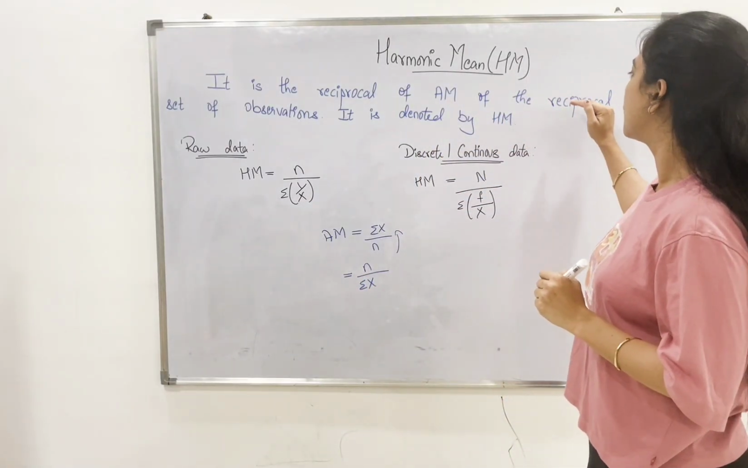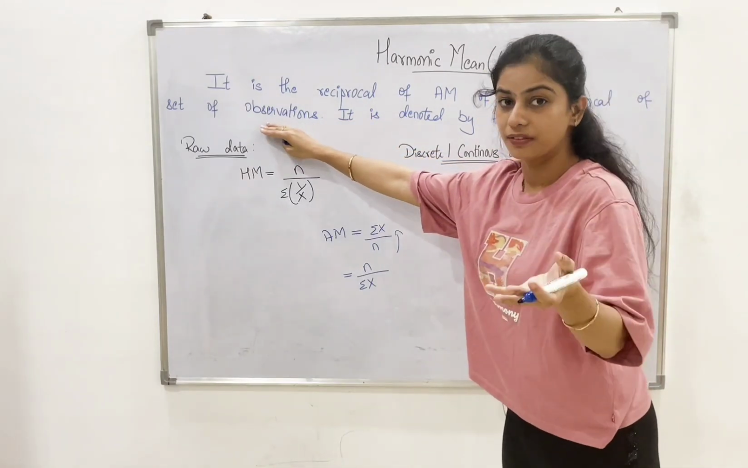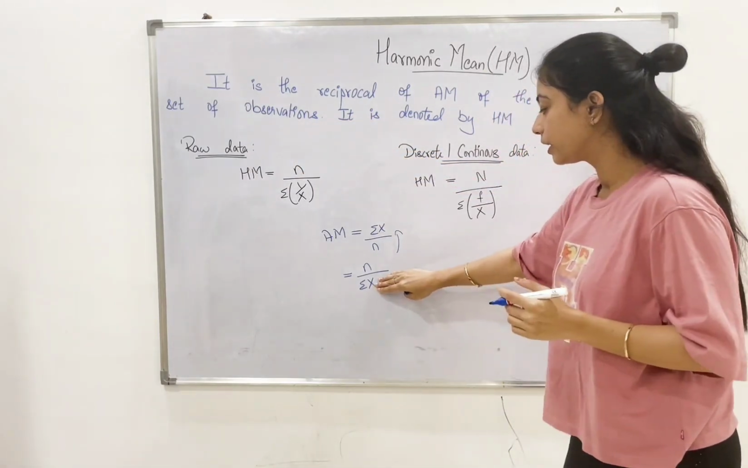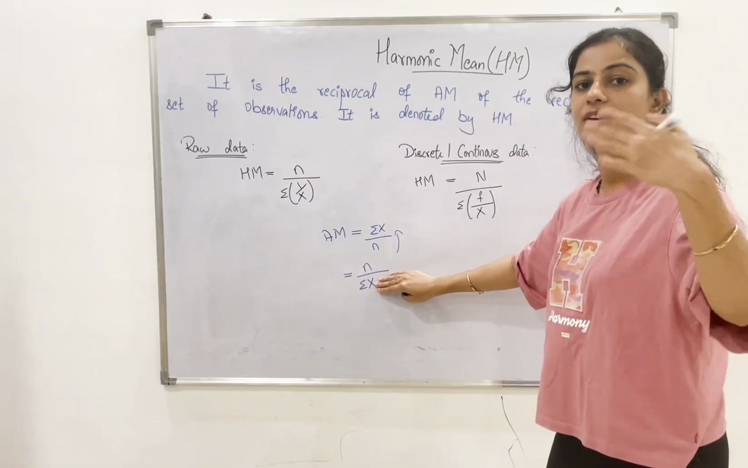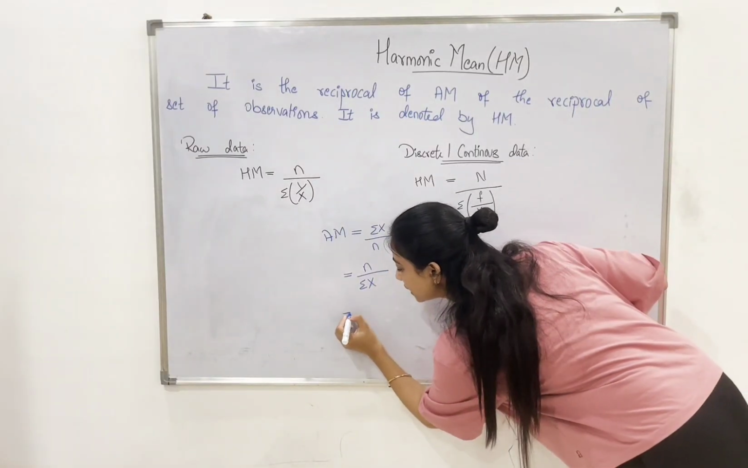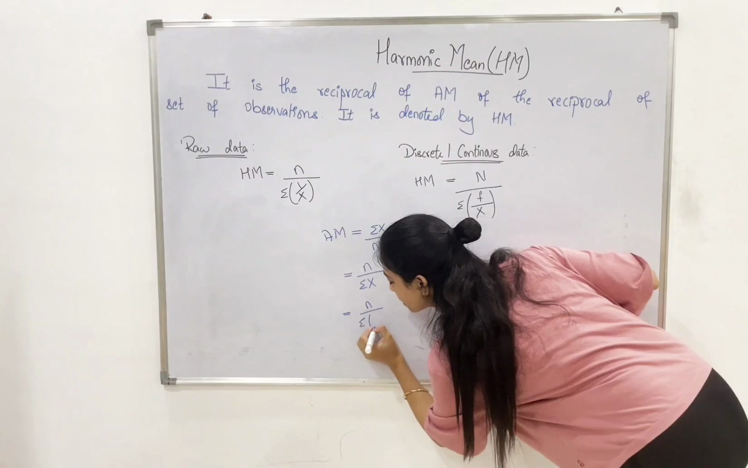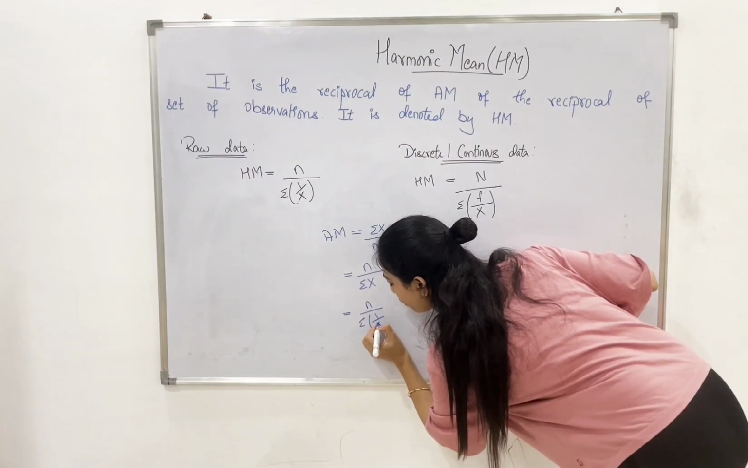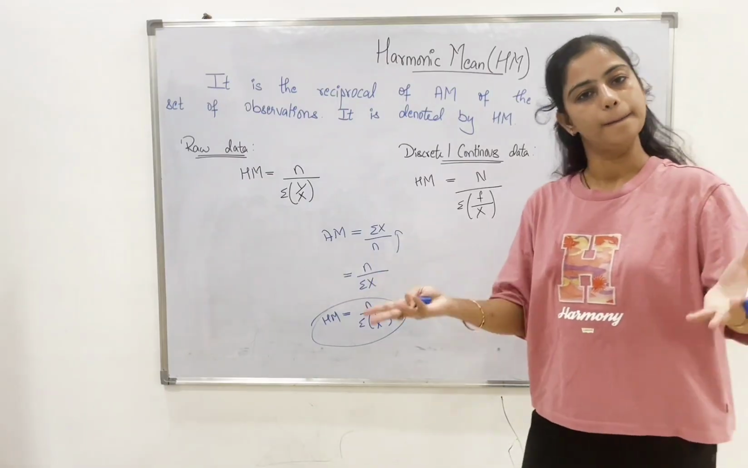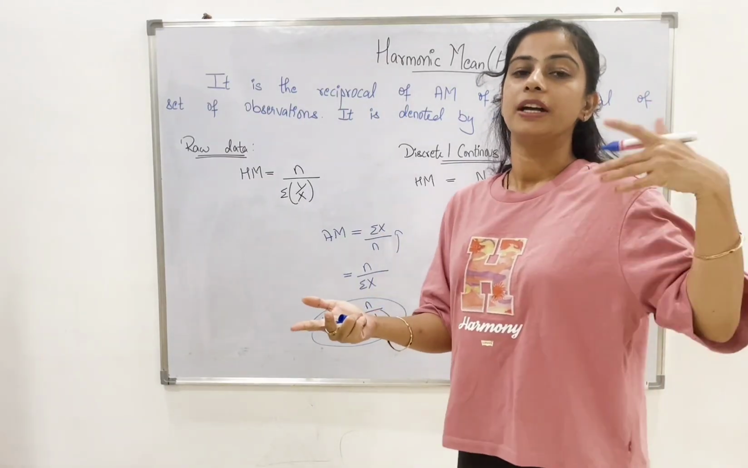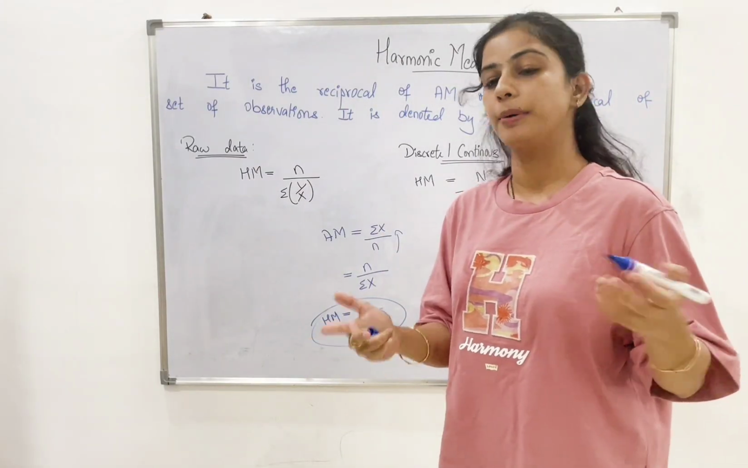Then, the reciprocal of the set of observations. Now, what are our observations? That is nothing but the set of summation x. So, we need to take the reciprocal of that. When we take the reciprocal of the denominator, it becomes summation 1 upon x. And this is nothing but our harmonic mean. So, this is how you can easily remember the formula of harmonic mean.